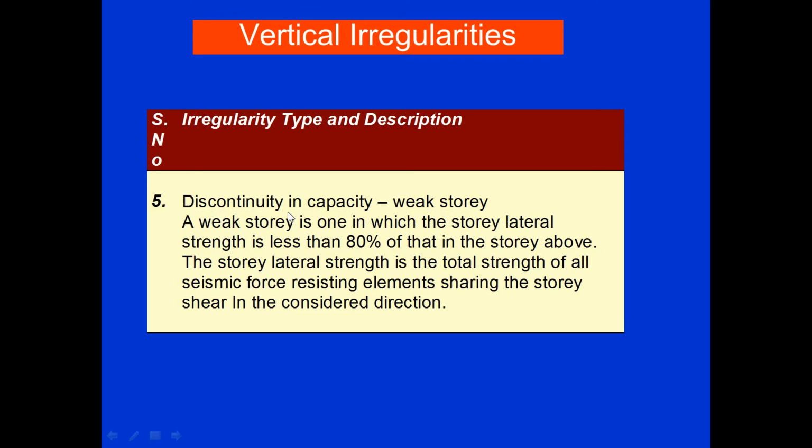Next is discontinuity in capacity, or weak story. A weak story is one in which the story lateral strength is less than 80% of that in the story above, and the story lateral strength is the total strength of all the seismic force resisting elements sharing the story shear in the considered direction. So let us see that.